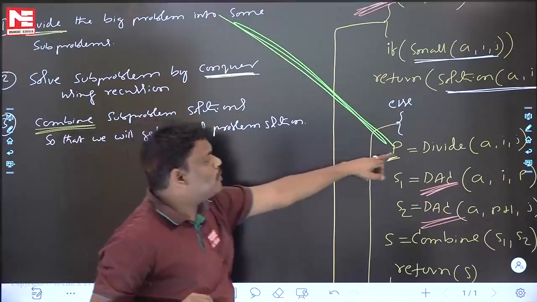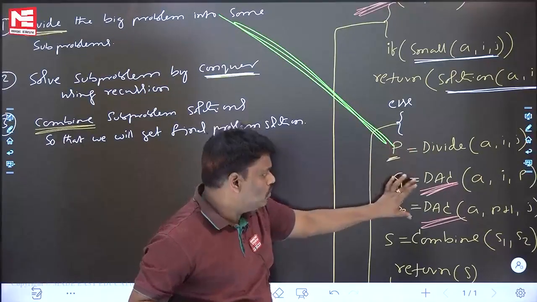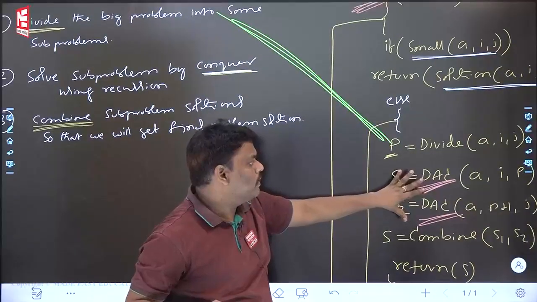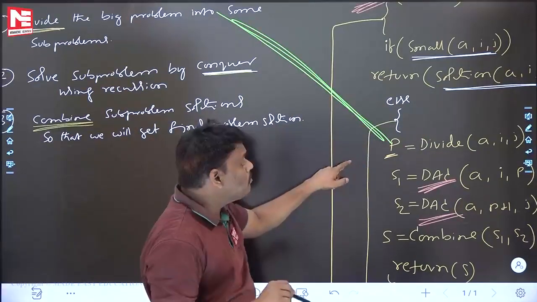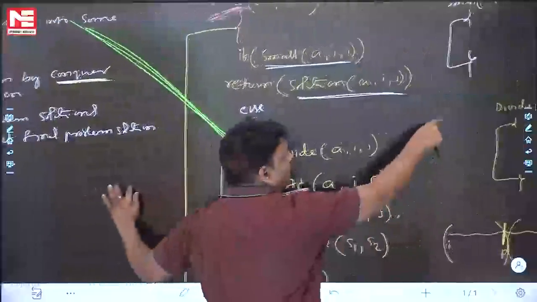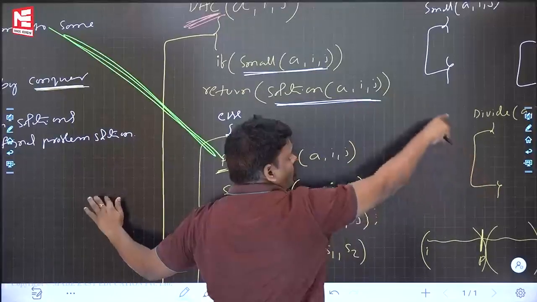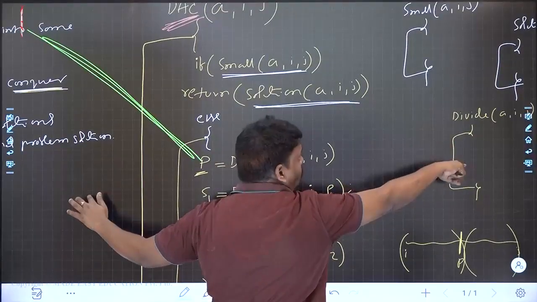How many subproblems have you made? Two subproblems. See, two. Based on this P it will come. He may divide however you want. Assume that divide is dividing. Some people are asking how you say two parts. I will write the code also. Don't worry. How the divide function is dividing, I will write the code.